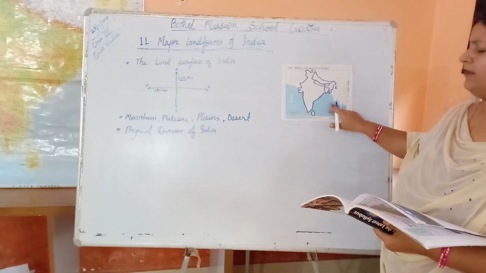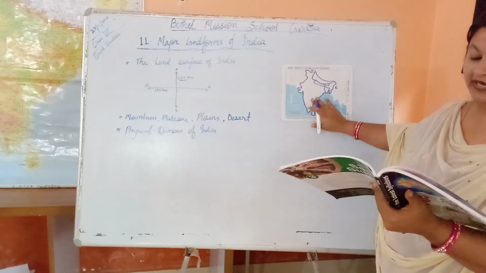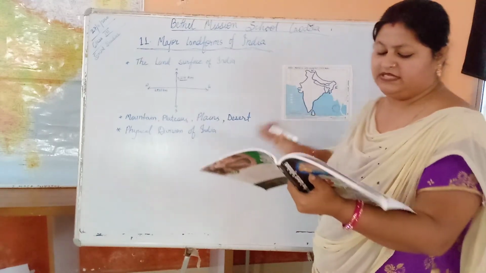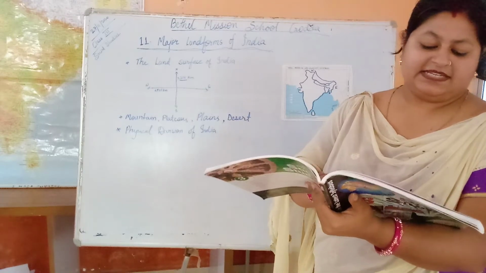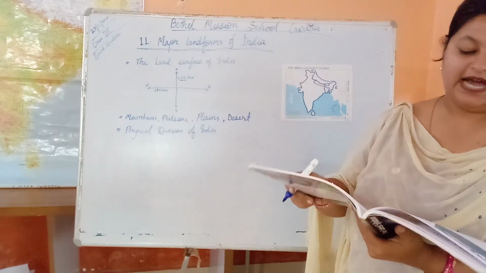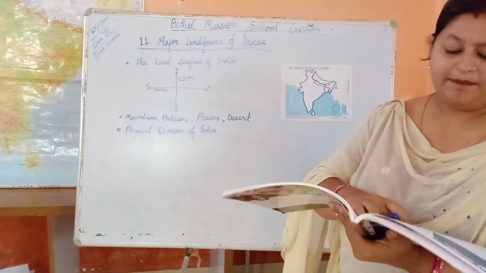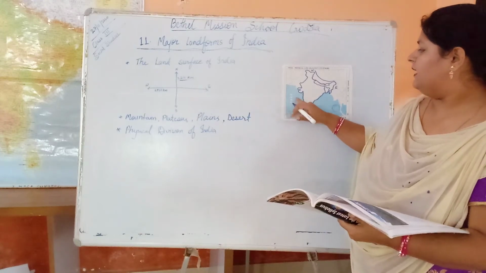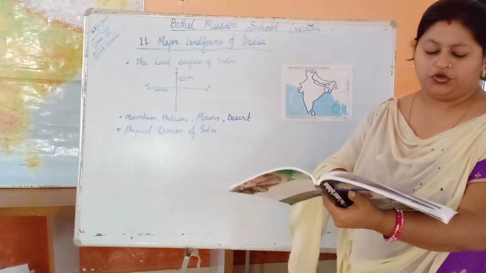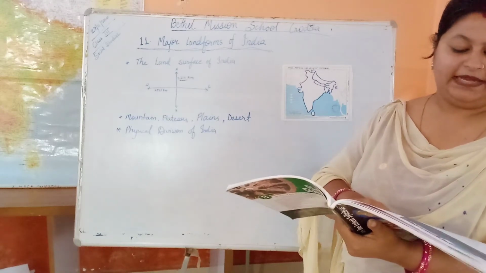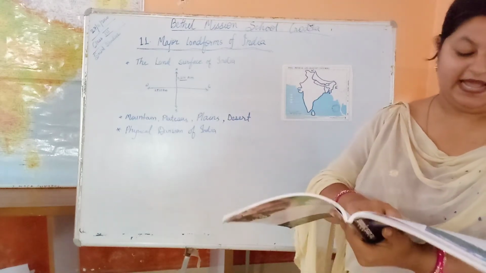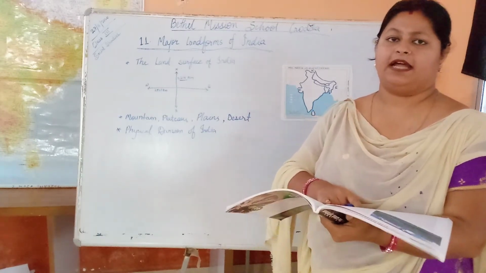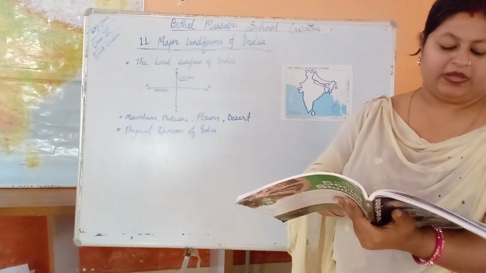The three water bodies are the Arabian Sea, the Bay of Bengal and the Indian Ocean. The two groups of islands are the Lakshadweep Islands and the Andaman and Nicobar Islands.